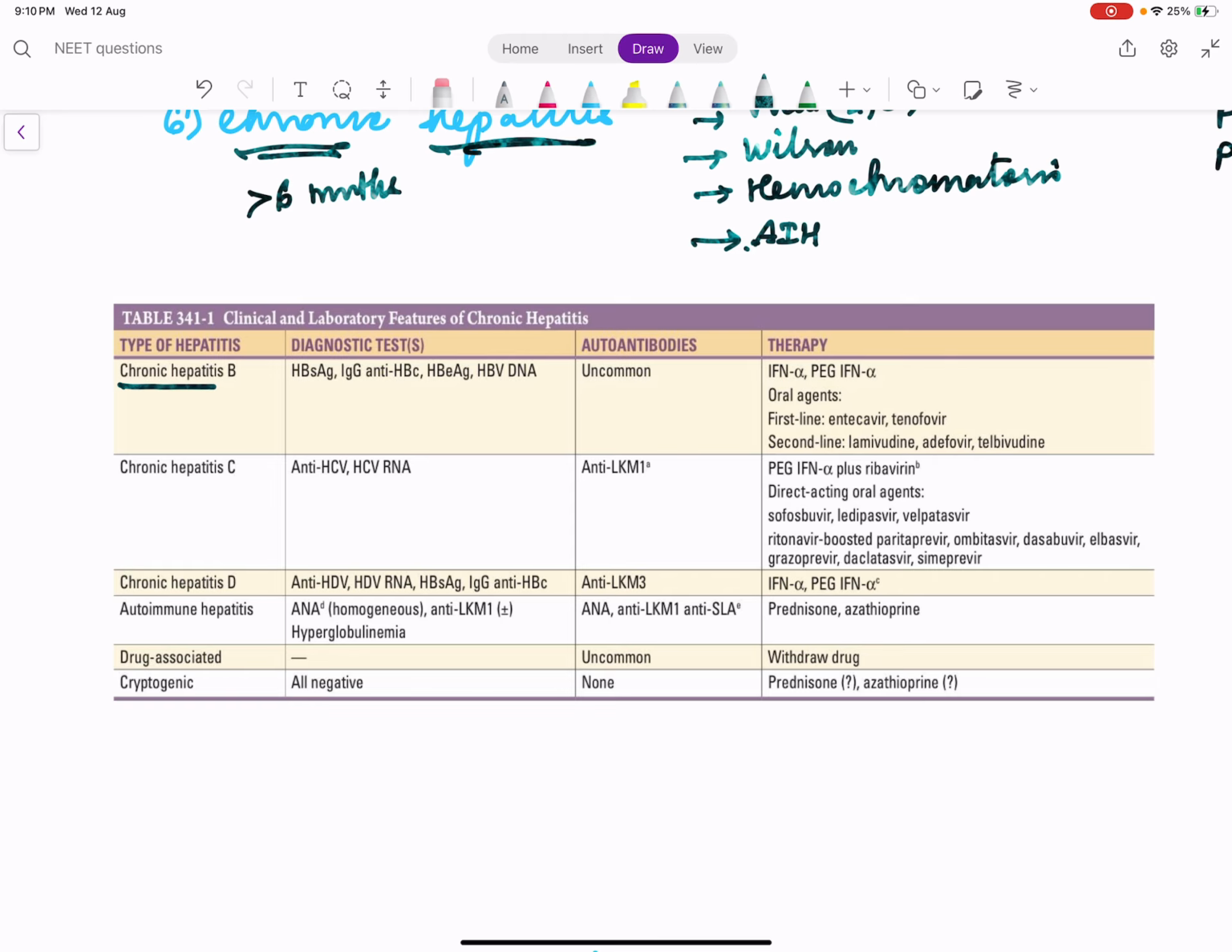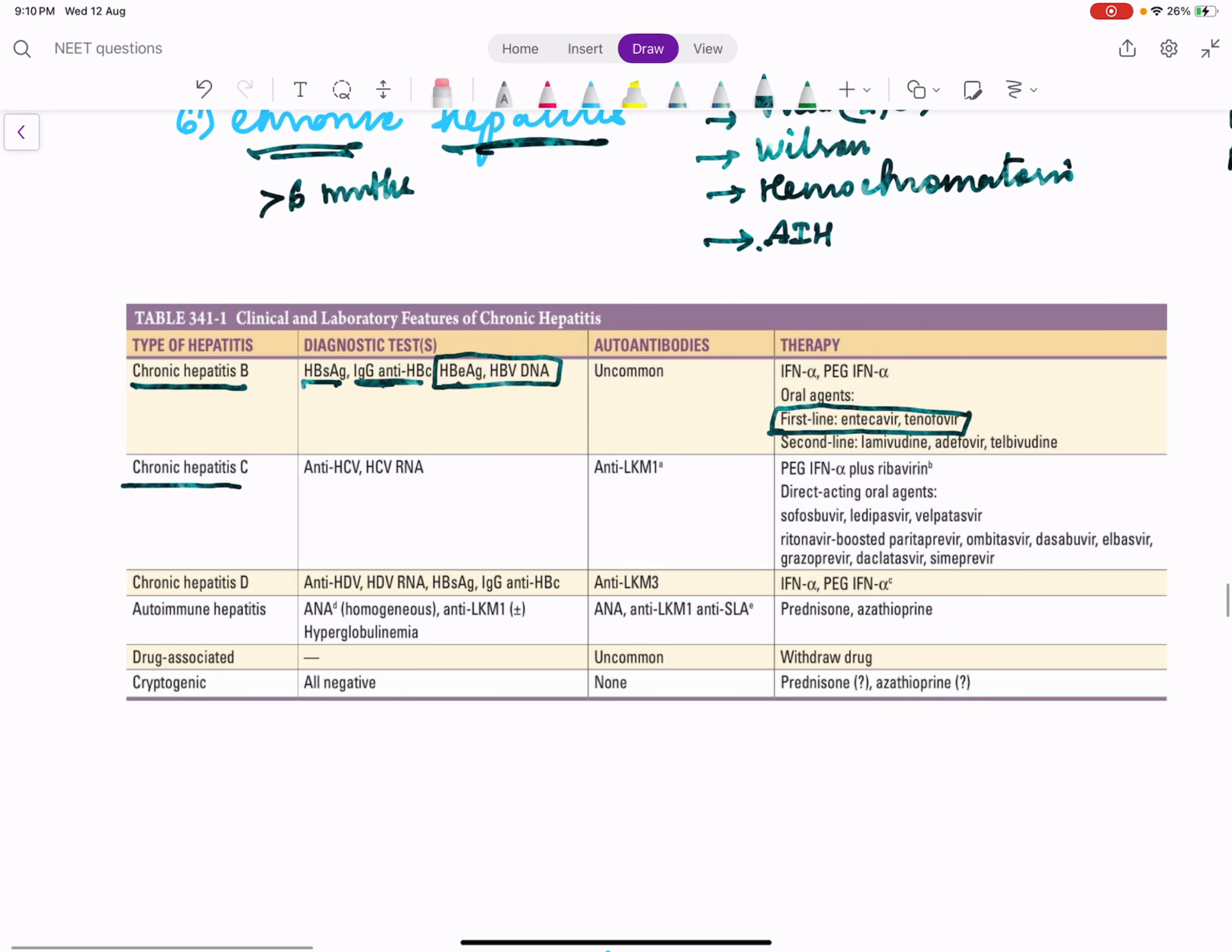So chronic hepatitis B is the first disease. How will you diagnose? HBsAg, anti-HBc IgG levels, and to see the replication, we see HBeAg and HBV DNA. If it is high, active replication is there. If it is low, there is no replication. How will you treat? Entecavir and tenofovir. At least remember these drugs.